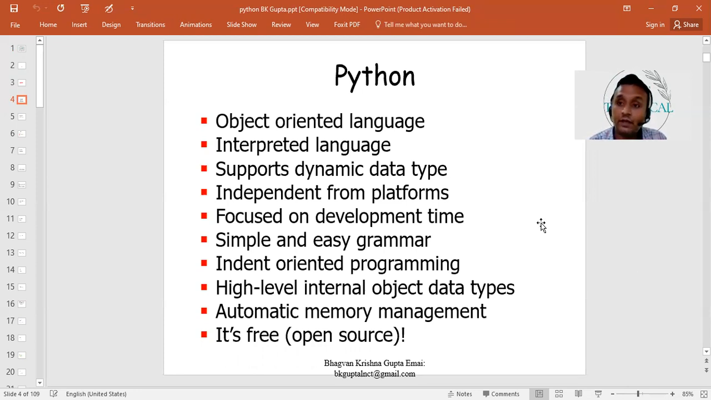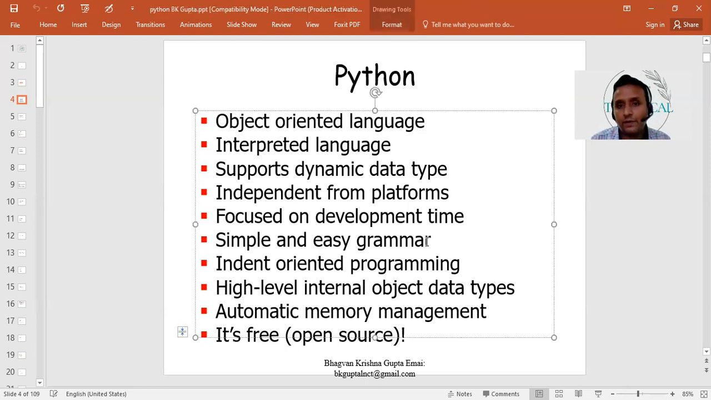In Python, they focused on the development time, not on the syntax. Syntax is very easy. So whenever you know the basics of how to write a program, and you have a clear objective and the steps of your program, we can write the code in Python. Because when they wrote Python, they focused on the development time only. The syntax of Python is simple.